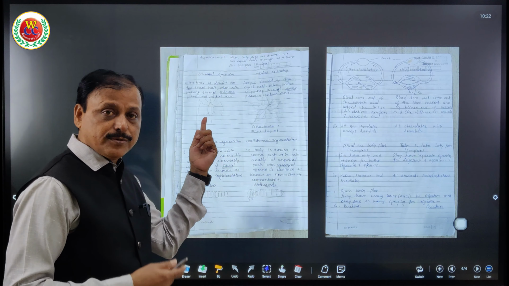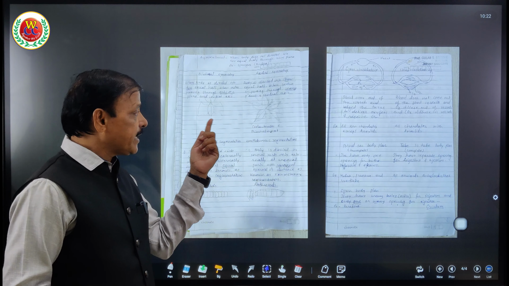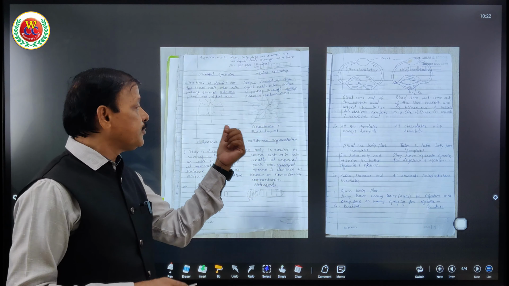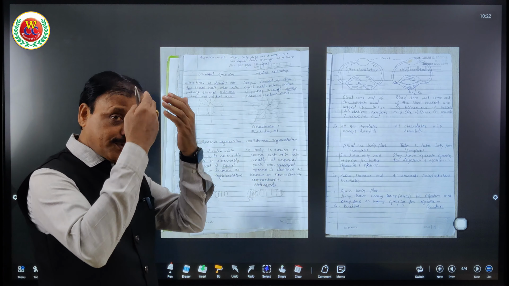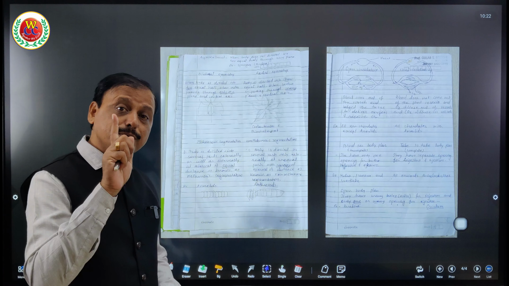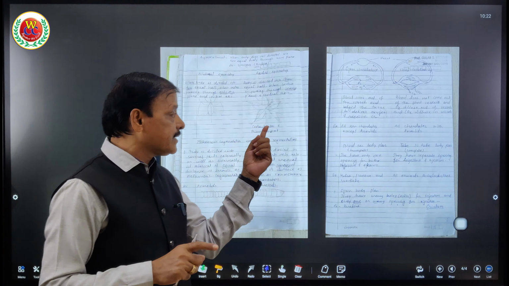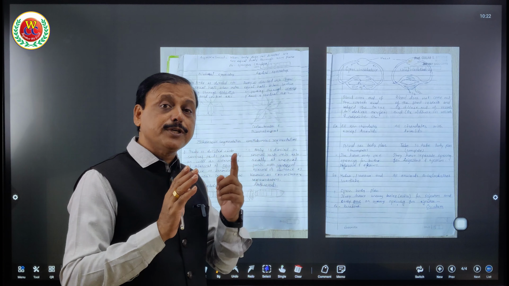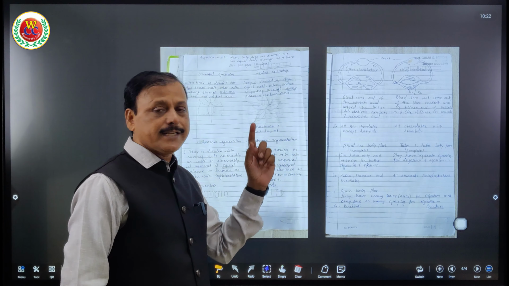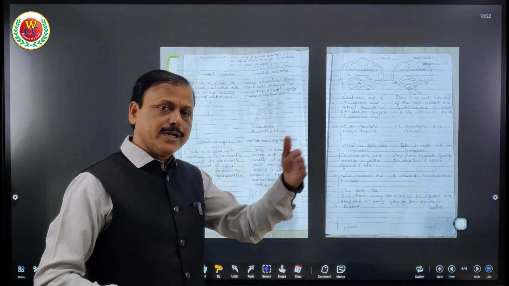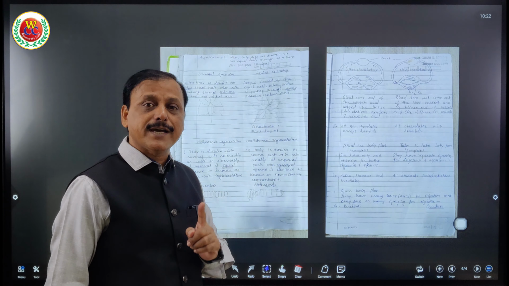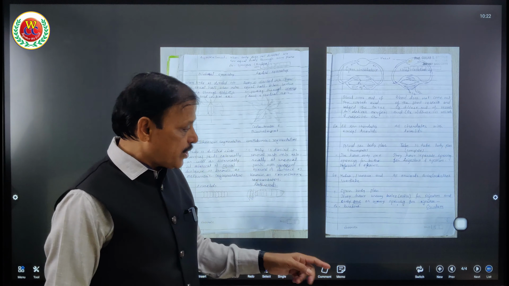So we human beings, including the rest of the groups of organisms except Echinoderms, Cnidaria and Ctenophore, they are bilaterally symmetrical. Bilaterally symmetrical means the body is divided into two equal halves through only one plane. When the body is divided into two equal halves through more than one plane, that is radial symmetry. I hope you got how to use this point. For all organisms, you can use this point whether they are bilaterally symmetrical or radially symmetrical. So who are radially symmetrical?